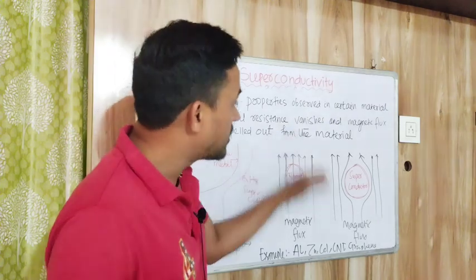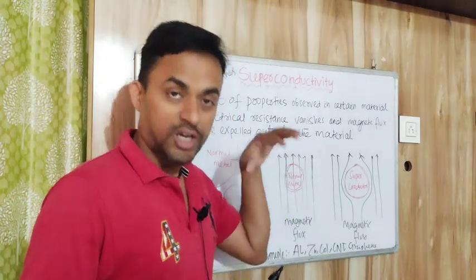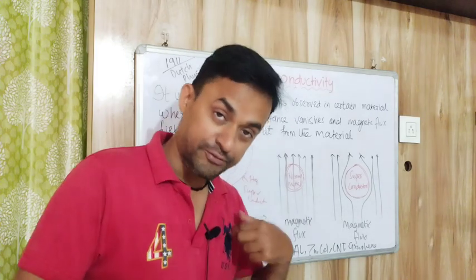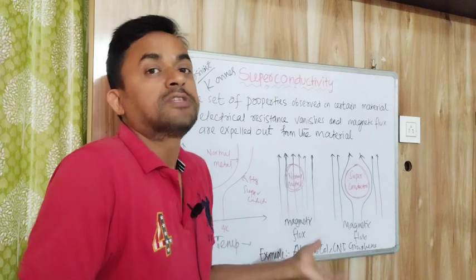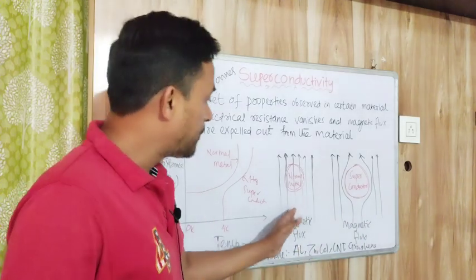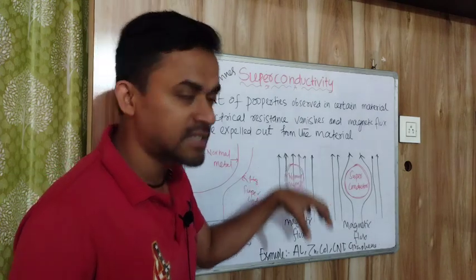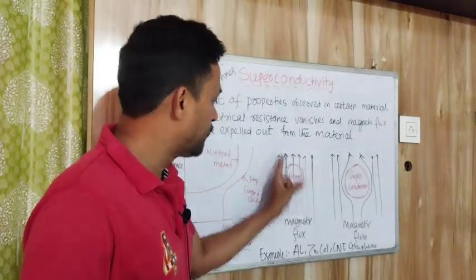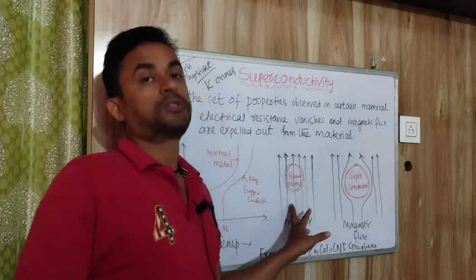Another interesting part of these materials is that if we put this material in a magnetic field, it behaves differently. In a normal metal placed inside the magnetic field, the magnetic flux or magnetic lines of force will pass through the material.